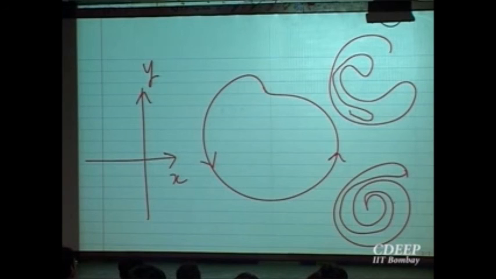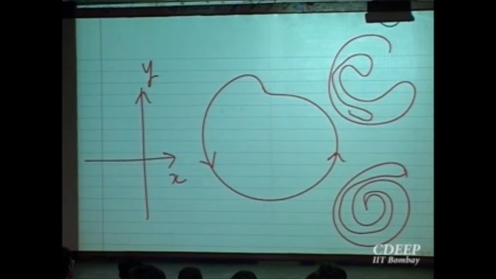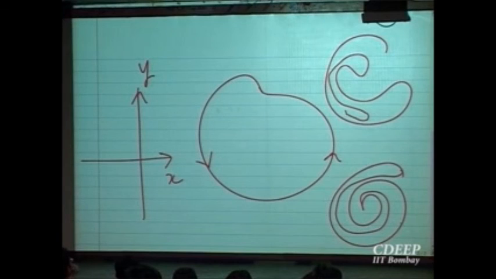Now, if you look at how I have drawn it, at this point, should I be going this way or this way? It's always a problem to decide, even for a simple closed curve, what is clockwise and what is anti-clockwise. Can you open it out? Yes, that is one way, if you can do that.